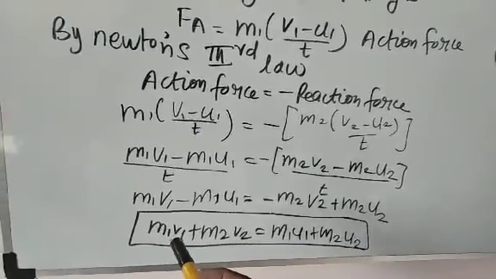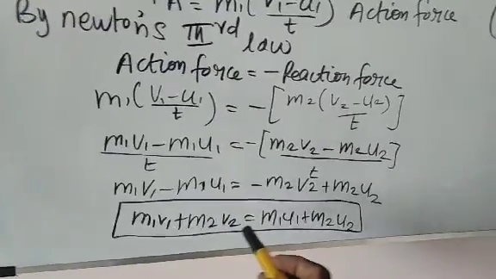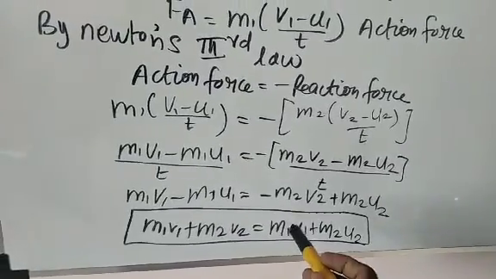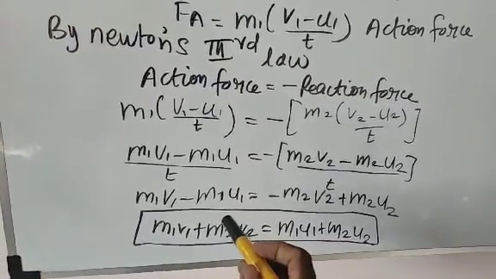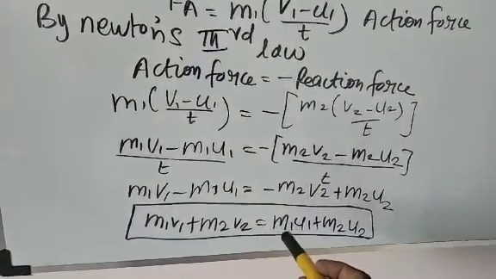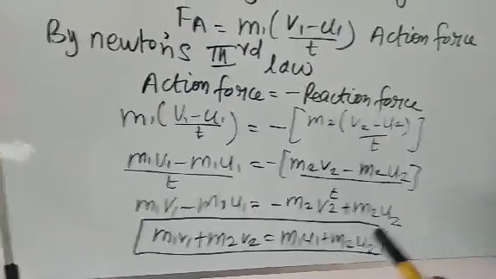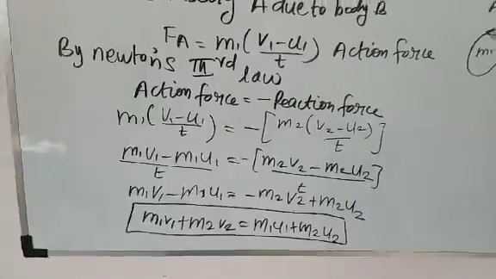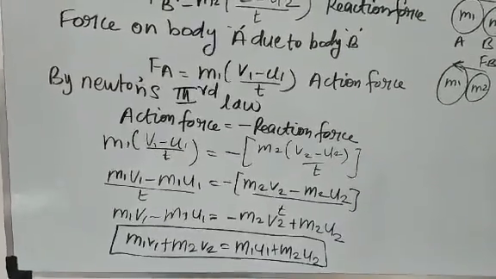So this is the total final linear momentum, and this is the total initial momentum. Total final momentum equals total initial momentum in the absence of external force. So this is the law of conservation of linear momentum.